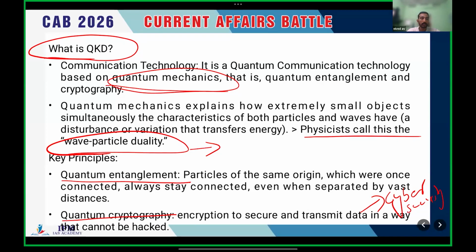So I always recommend you to go through the previous year questions. You will come across such science and technology questions, and UPSC will always ask about applications. I hope you get a basic idea regarding quantum entanglement, quantum cryptography, and quantum key distribution. These are a few terms you have to keep in your mind. That's all.